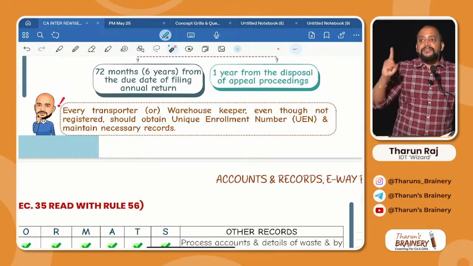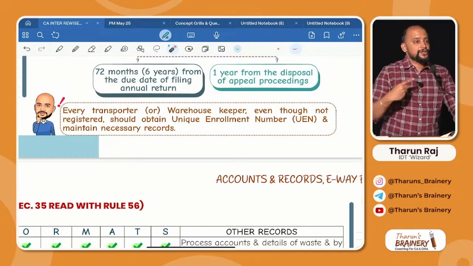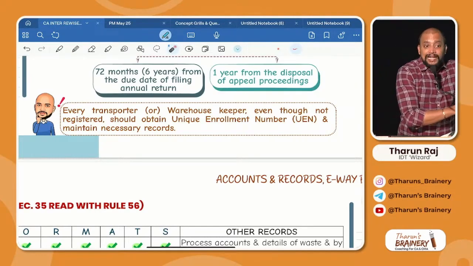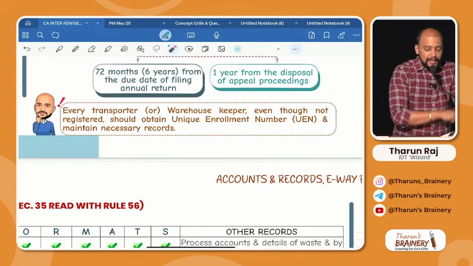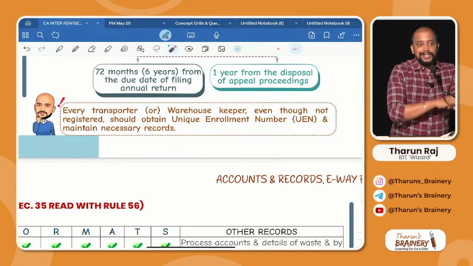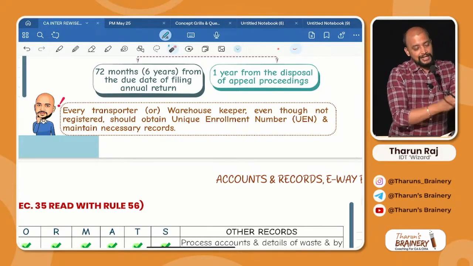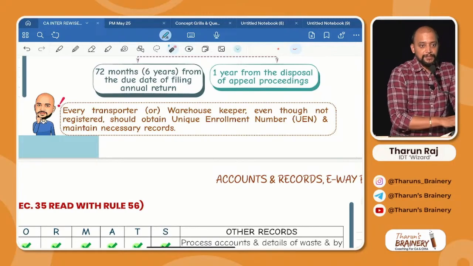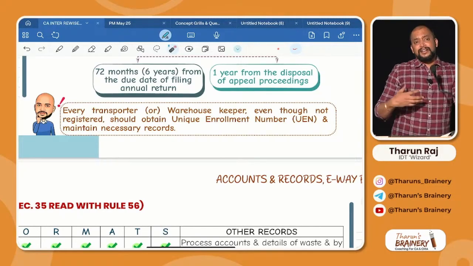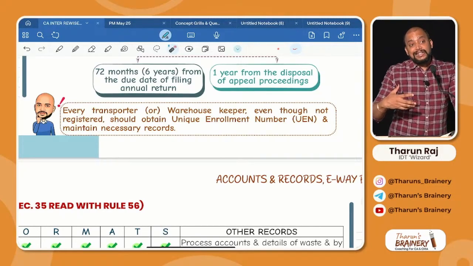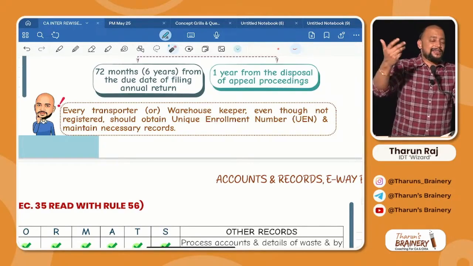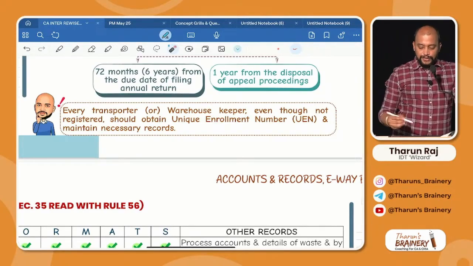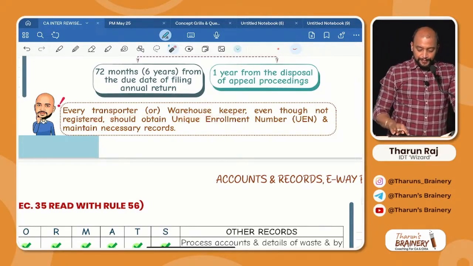Number 1, every supplier of goods through e-commerce operator if they are not making interstate supplies. Number 2, transporter. Number 3, warehouse keeper. And whenever their aggregate turnover exceeds the threshold limit, then they will register. Okay. So warehouse keeper, transporter.